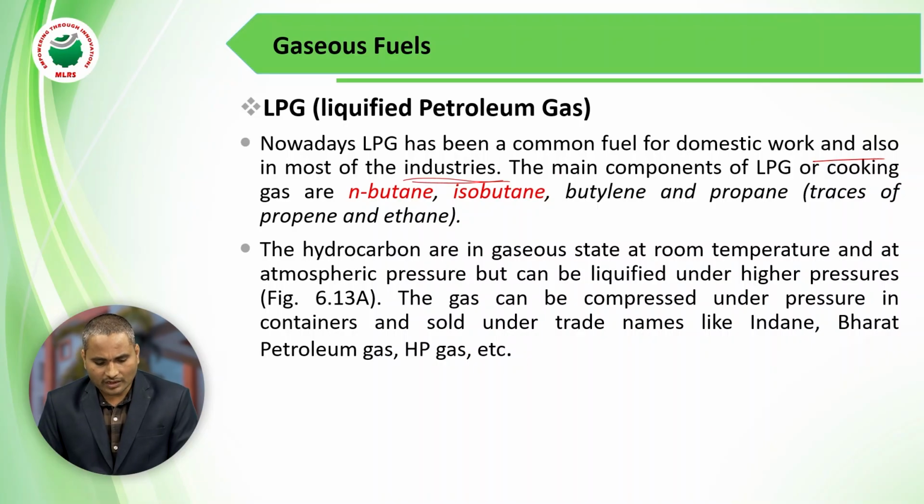The main composition of LPG is n-butane or butane and isobutane. The main composition of natural gas as CNG is methane, but in LPG the main composition is n-butane or butane and isobutane. This butane is sometimes mixed with butylene and propane.